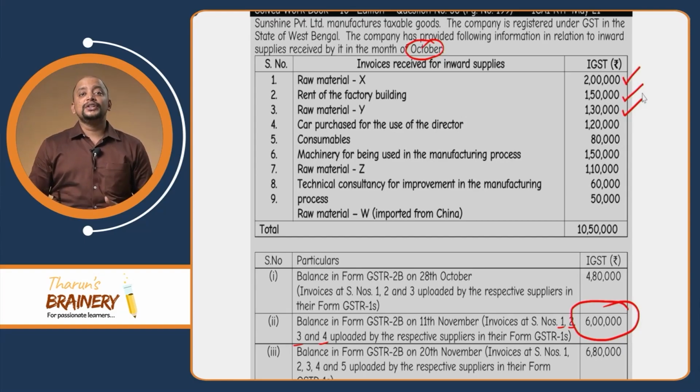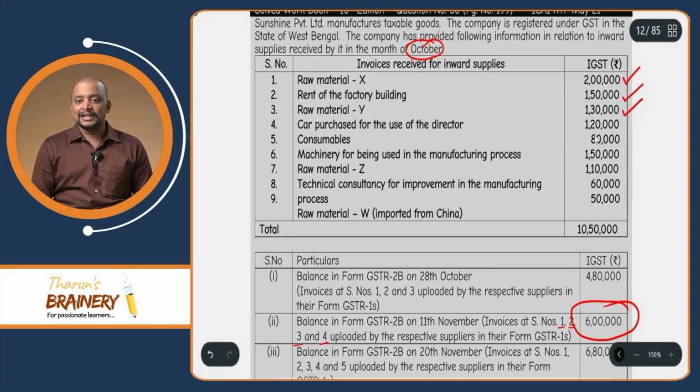And number 3, used for imparting driving skills, that is driving schools. So here it is used for transporting the directors. It is not covered under the exception. Therefore, it is a blocked credit and ITC is not available with respect to this. So these are the 4 invoices. Even though 6 lakhs is given, this 1,20,000 we cannot take ITC.